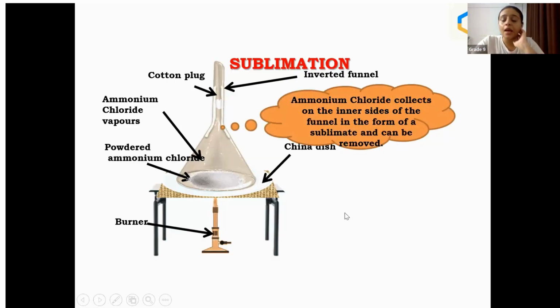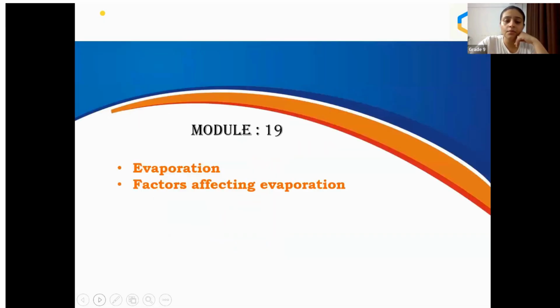Remember that. Ammonium chloride collects on the inner side of the funnel in the form of sublimate and can be removed. In this, you can see at this place some ammonium chloride which gets collected on the inner sides of the funnel, which proves that this ammonium chloride, which was in the powder form, turned into vapors. All right. So this is the experiment for sublimation.